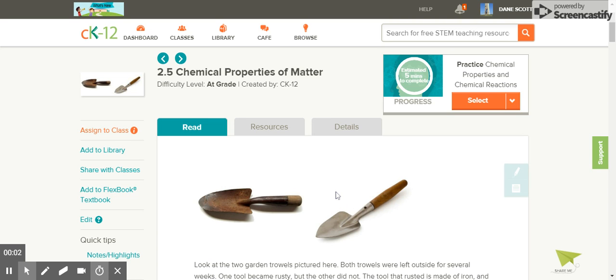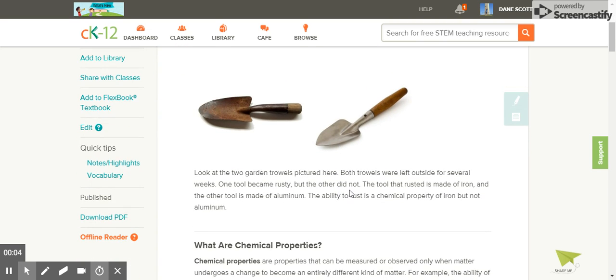2.5 Chemical Properties of Matter. Look at the two garden trowels pictured here. Both trowels were used outside for several weeks. One tool became rusty, but the other did not. The tool that rusted is made of iron, and the other tool is made of aluminum. The ability to rust is a chemical property of iron, but not of aluminum.